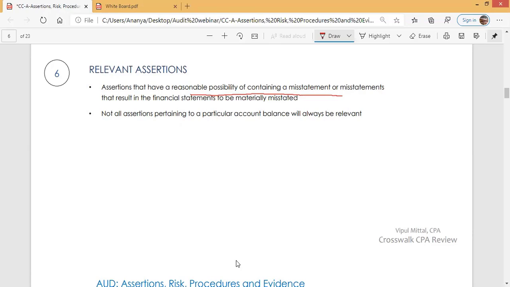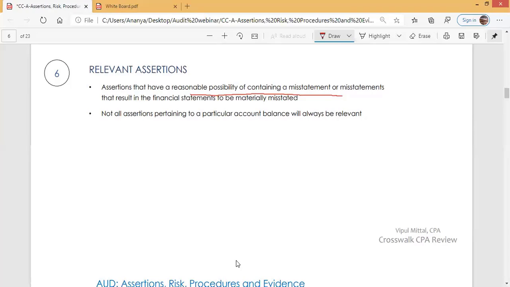For example, management asserts that inventory value is $100,000. When management states that inventory value is $100,000, management is making a valuation assertion regarding inventory. Now, valuation assertion regarding inventory, is this a relevant assertion from the auditor's perspective? So is there a reasonable possibility of containing a misstatement in this assertion? Yes, there is a possibility.